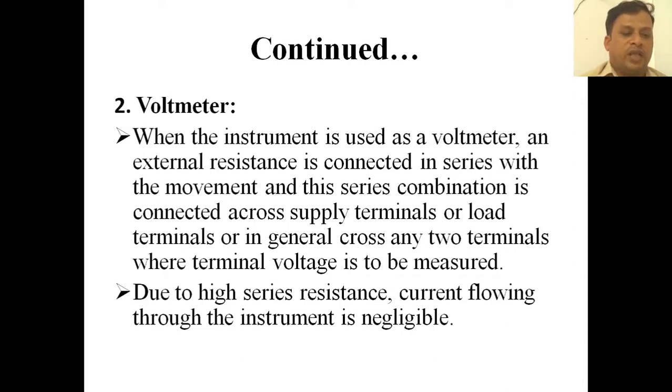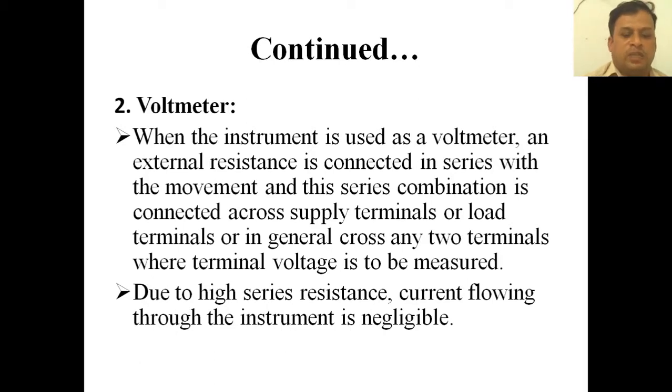Due to high resistance, current flowing through the instrument is negligible. So the current flowing in the instrument should be negligible, and the voltmeter should show the voltage and the ammeter should show the current reading properly.